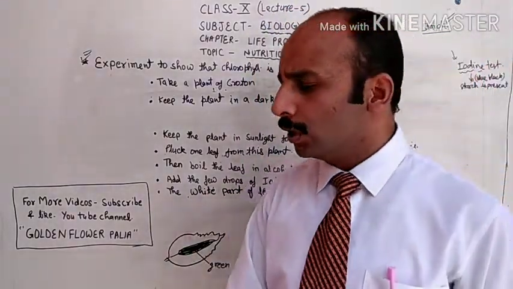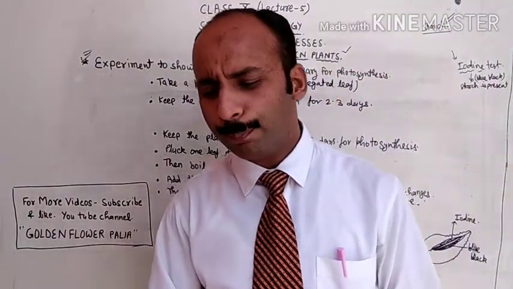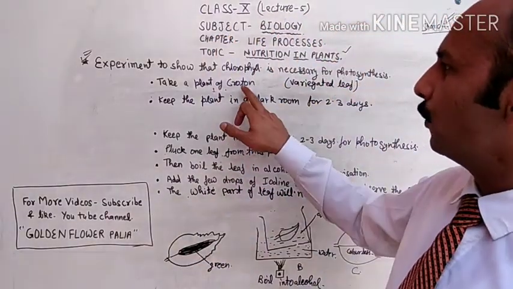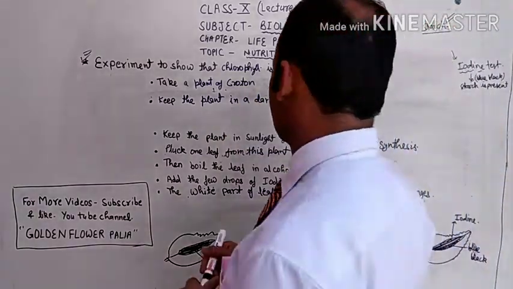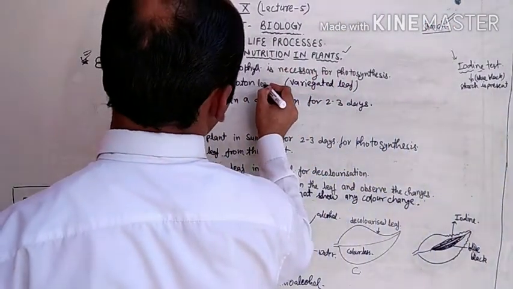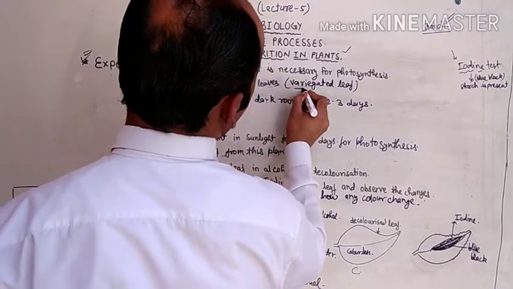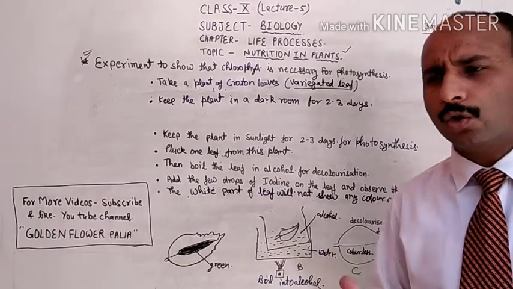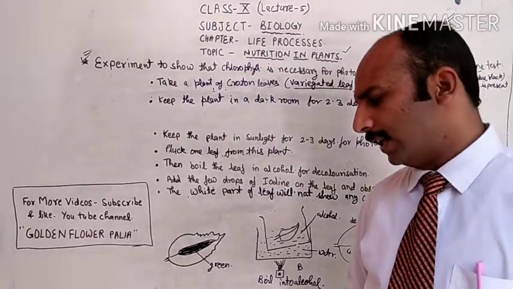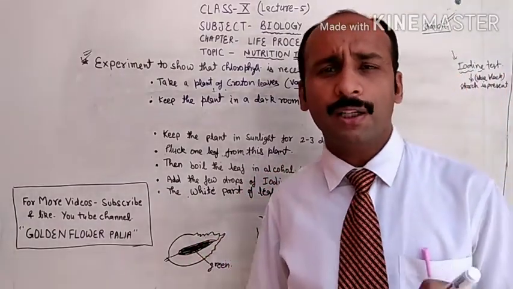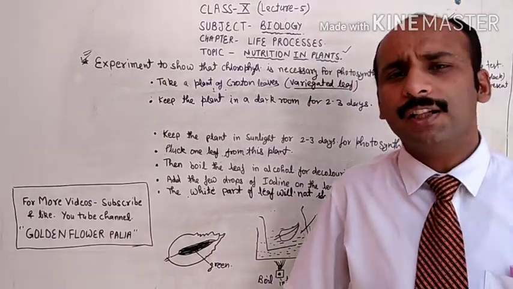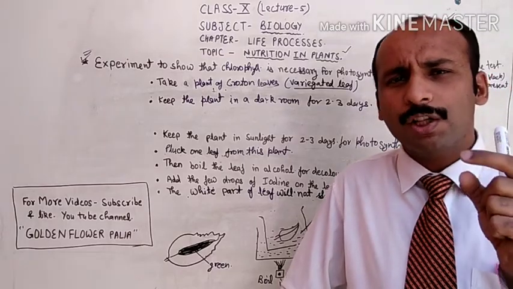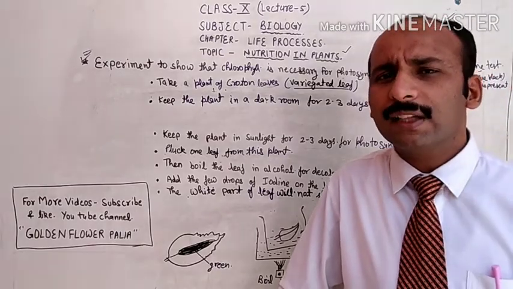what you have to do is take a plant which is called the croton plant. Take a plant of croton leaves. This is also called variegated leaves. Variegated means, sometimes you have seen in homes, parks and different areas, plants called ornamental plants, in which leaves of different colors are seen, like they have small spots of different colors along with the green color.